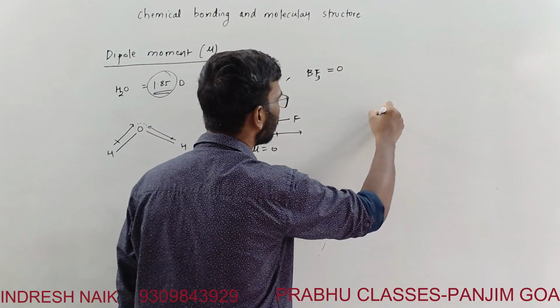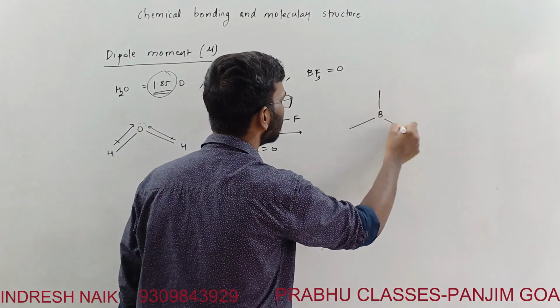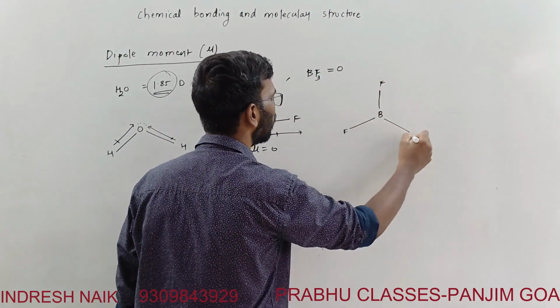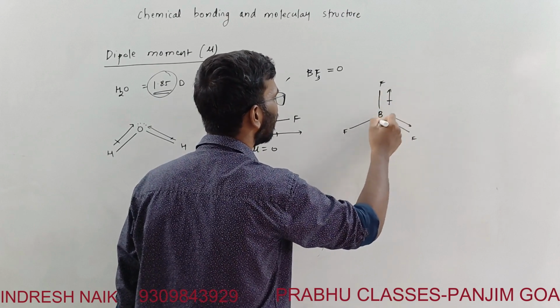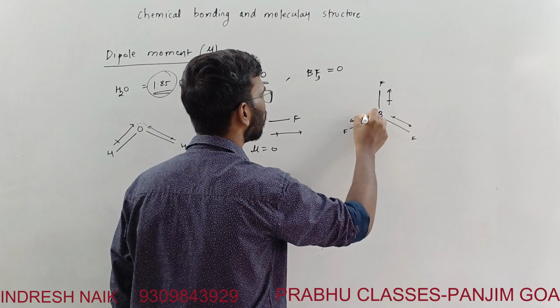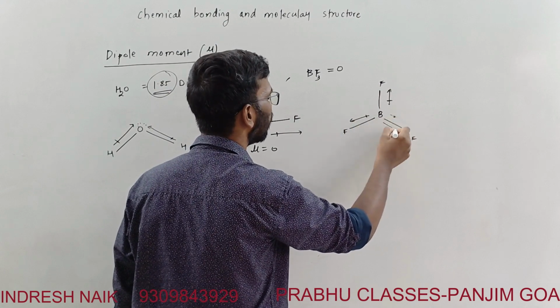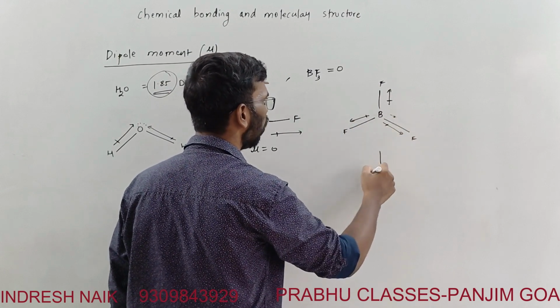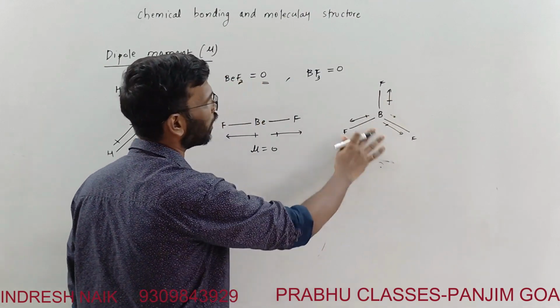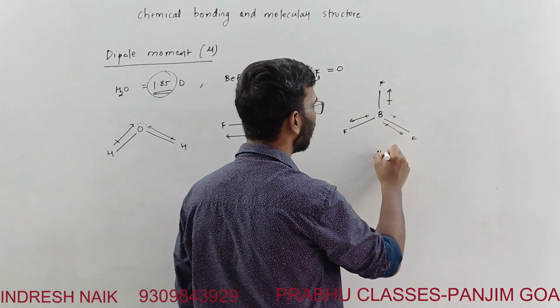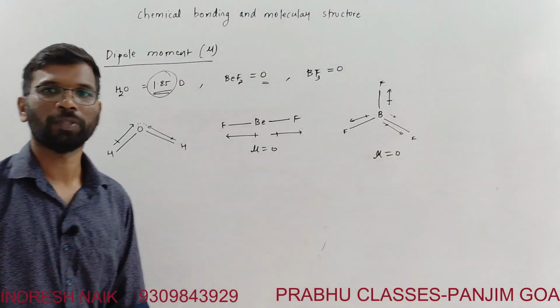And for BF3, if we consider it, it is this fluorine, and fluorine. Again, the dipole moments are oriented with one another at an angle of how much? It is 120 degrees. So here also there is a pure cancellation of all the dipole moments. Therefore mu will be equal to 0.